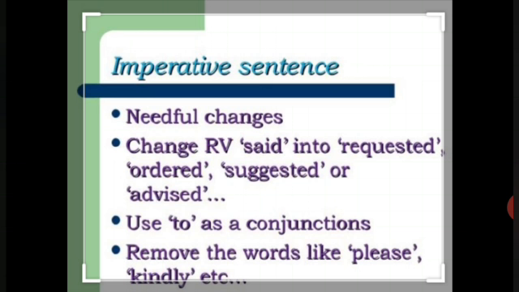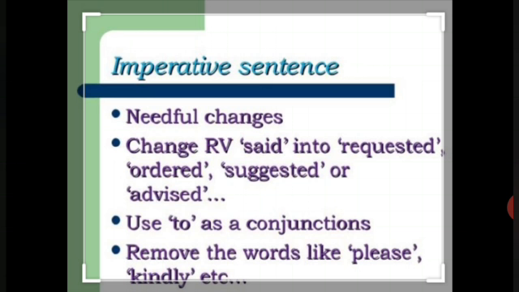Now let us see how to change the exclamatory sentences. Whenever we change such sentences, the words exclaim with joy, exclaim with sorrow, exclaim with wonder are added in place of the reporting verb. क्योंकि जो भी feeling होगी, if there is a feeling of happiness or joy, you will write exclaim with joy. If it is a sad feeling, exclaim with sorrow. If it is a wonder or surprise feeling, you can say exclaim with surprise or exclaim with wonder. It depends upon the sentence.